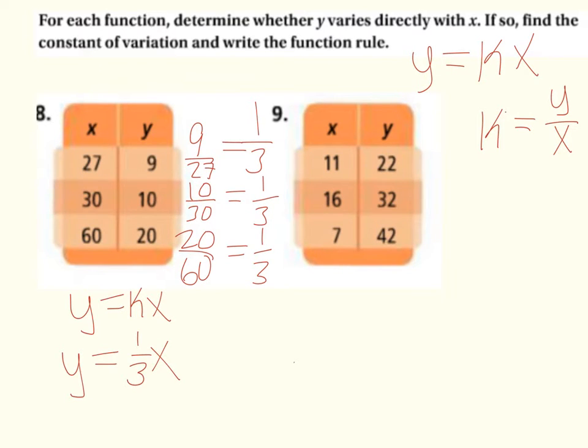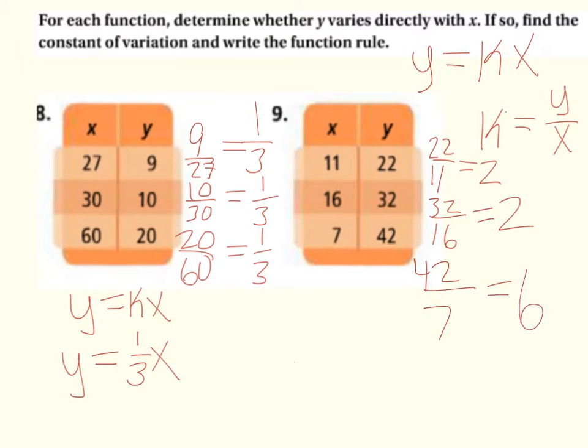Okay, and now we're going to take a look at the second problem. We have 22 and 11. Remember, y over x. See if we can simplify that. 22 over 11 is equal to 2. For the second point, we have 16, 32. So again, y over x. 32 divided by 16 also equals 2. And then the last point, 7, 42. So y over x. 42 divided by 7 gives us 6. So this is not a direct variation because our k's do not match up.